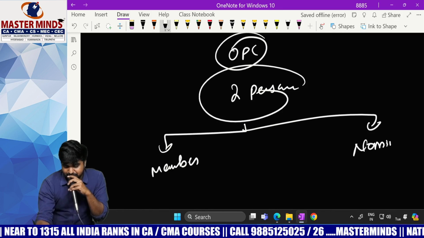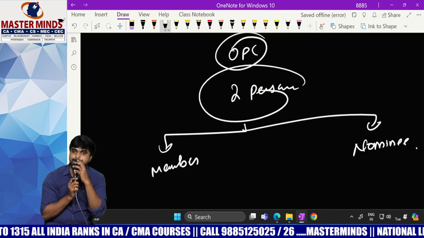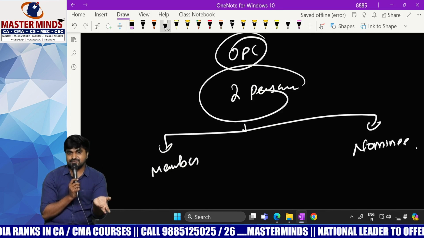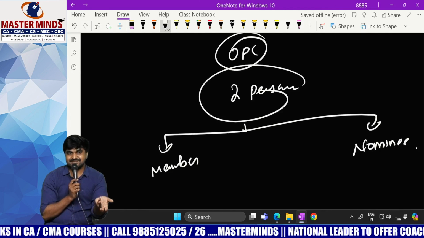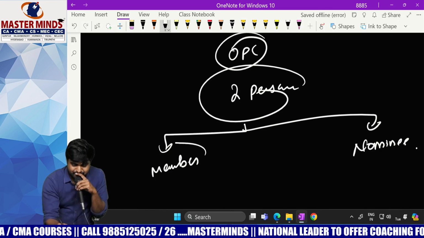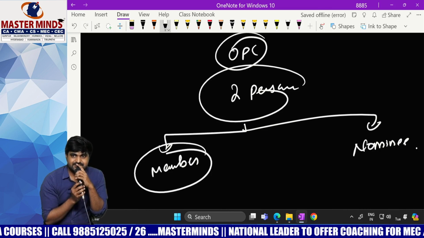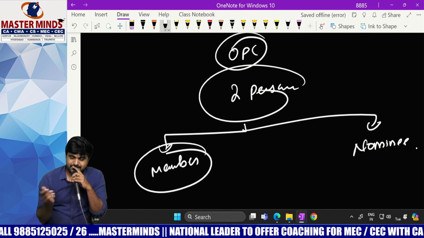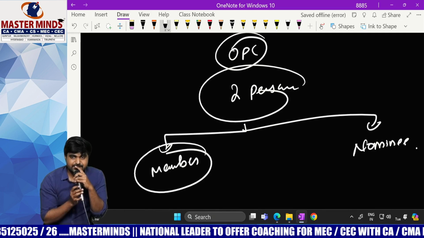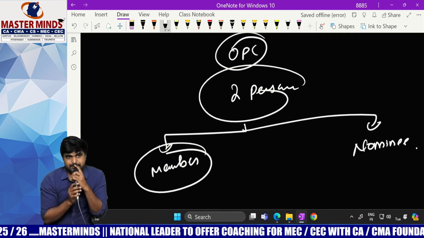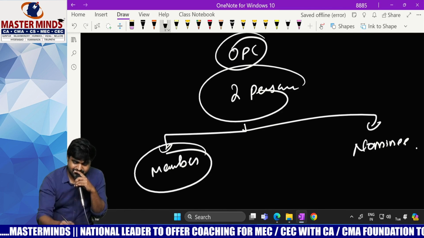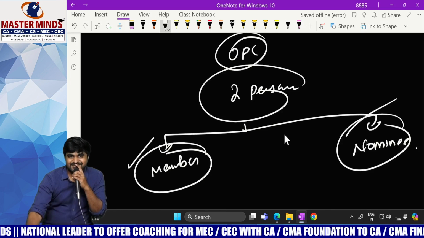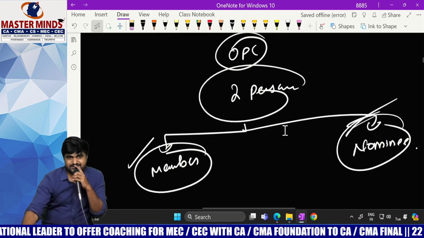So what is the role of member and what is the role of nominee? Very simple. Member is current member, nominee is future member. So if member expires, nominee will become member. If member becomes unsound mind, nominee becomes member. If member becomes insolvent, nominee will become member. So whatever happened to member will be beneficial to nominee. Why? Because now he will get the membership rights.